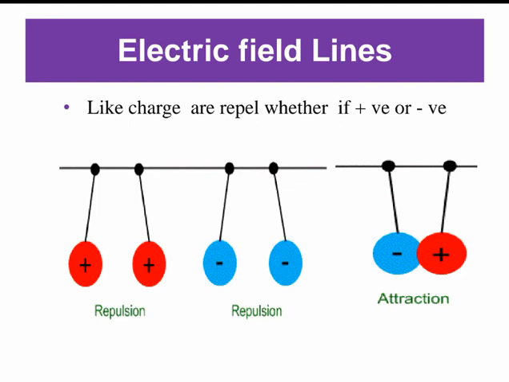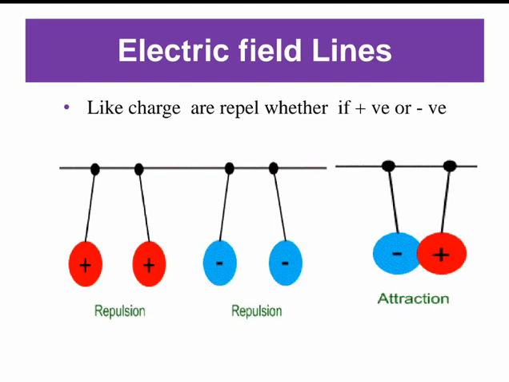The letter E represents the electric field vector, which is tangent to the field line at each point, and the direction of these lines is the same as the direction of the electric field vector.